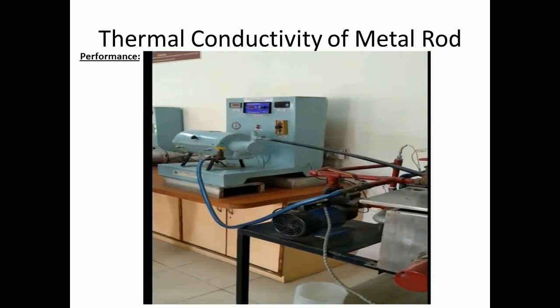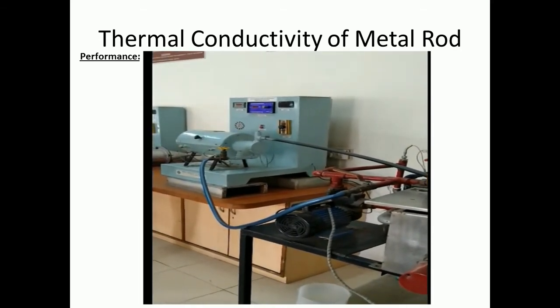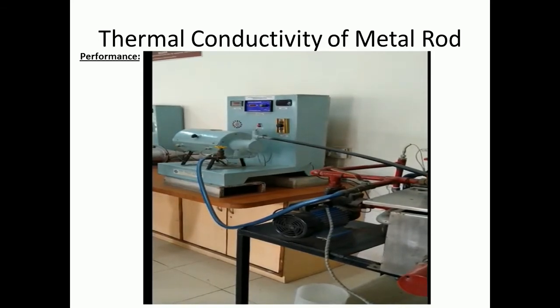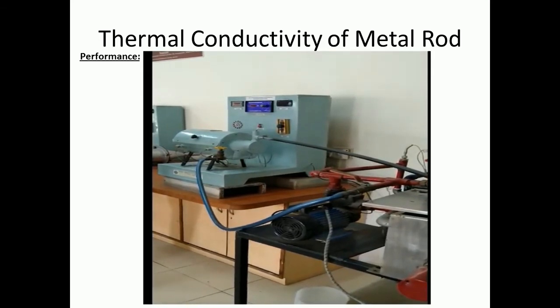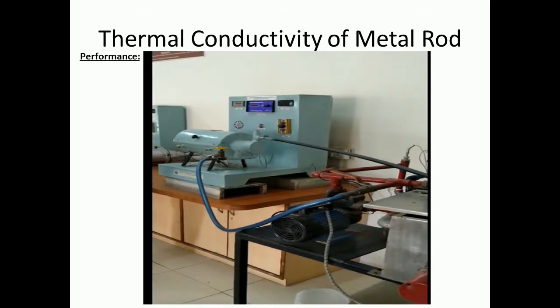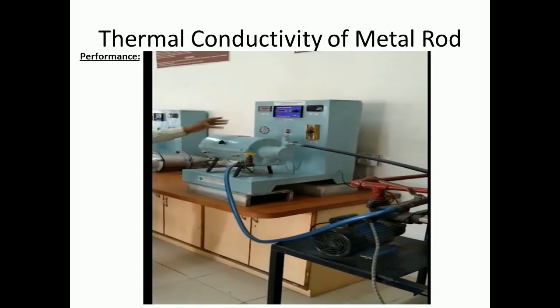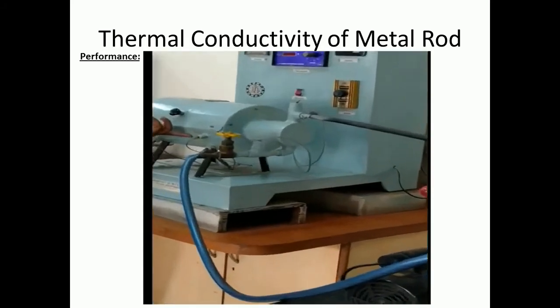Now this is the setup for metal rod. Actually the aim of this experiment is to determine thermal conductivity of metal rod. Now students, you can see in front of you the setup. In this setup, one metal rod is to be coupled.